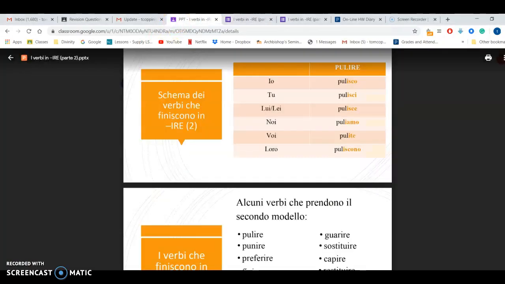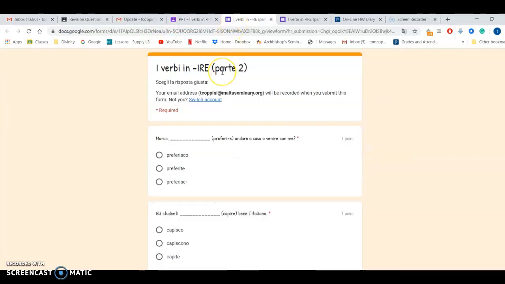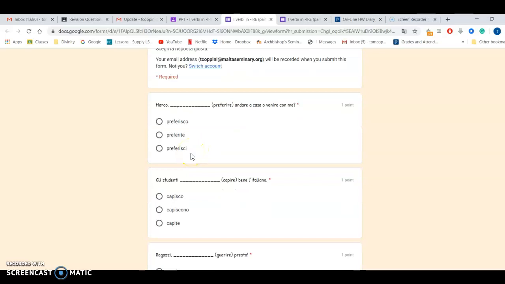You are going to open this on Google Classroom, and you have to open this Google form, and you have to fill it out. Now, I would keep the PowerPoint open so that you can check.